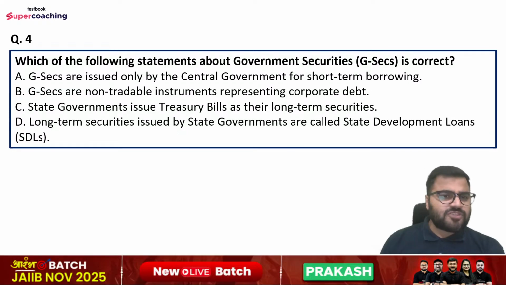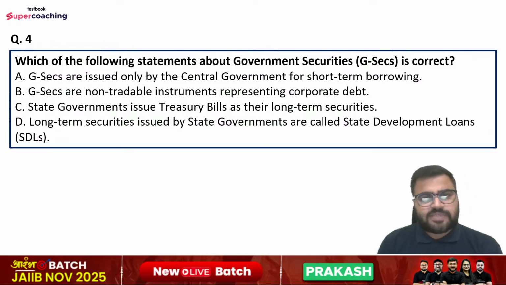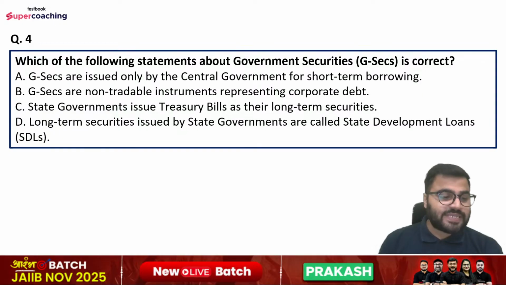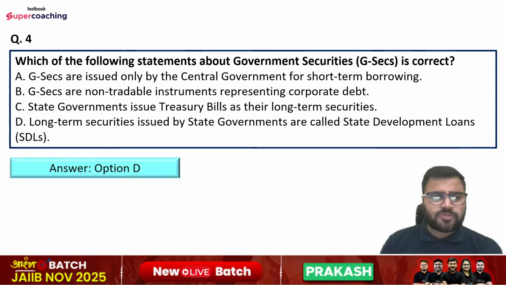Question number fourth is, which of the following statements about government securities is correct? Options are government securities are issued only by the central government for short-term borrowings. Option number B, government securities are non-tradable instruments representing corporate debt. Option number C, state governments issue treasury bills as their long-term securities. Option number D, long-term securities issued by state governments are called state development loans, that is SDLs. So which of the following is correct here? Right answer is option number D, that is the long-term securities issued by the state governments are called state development loans.